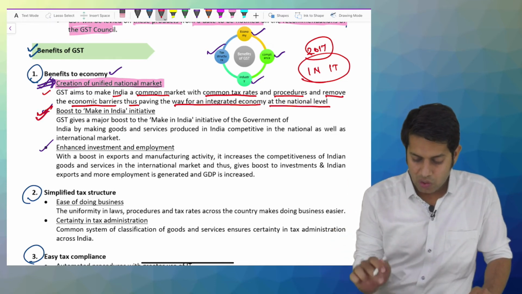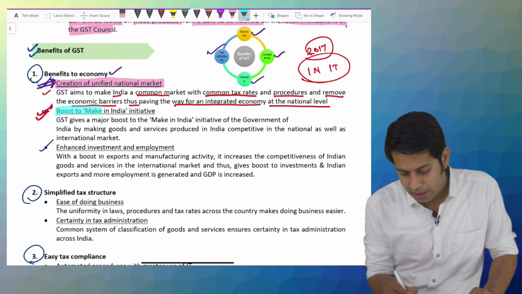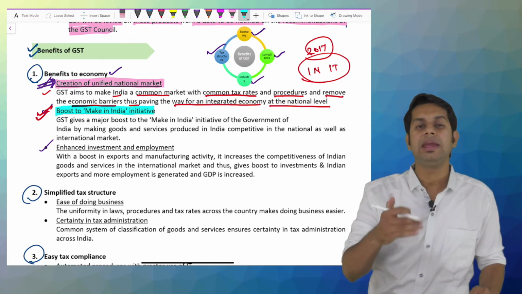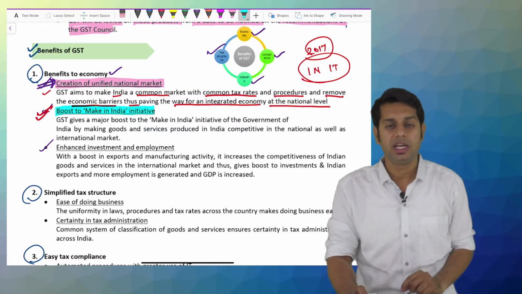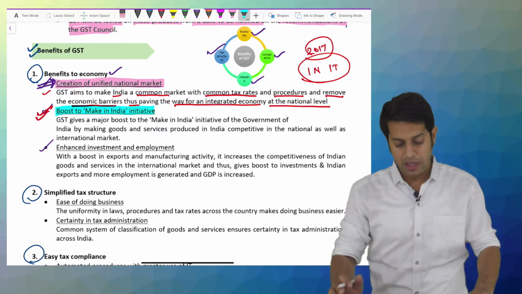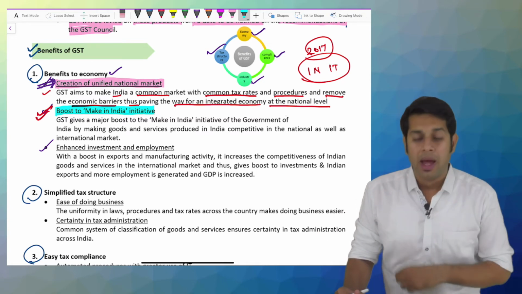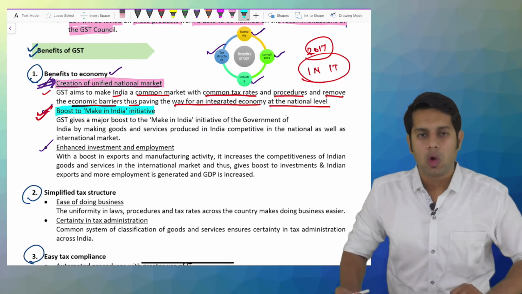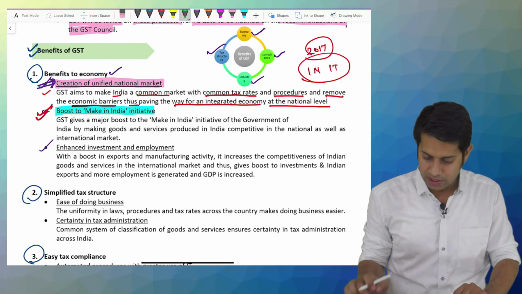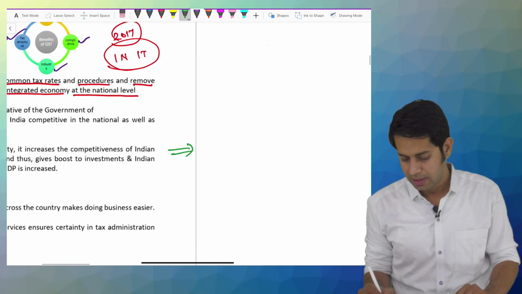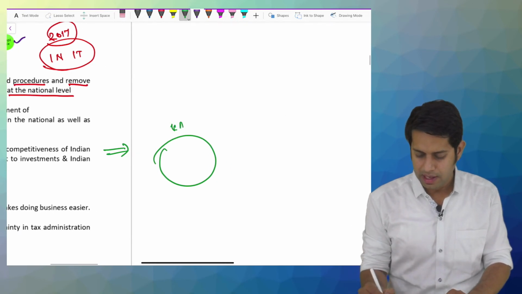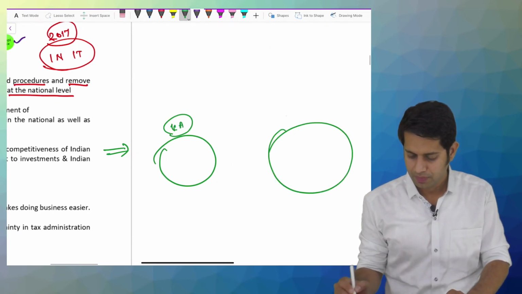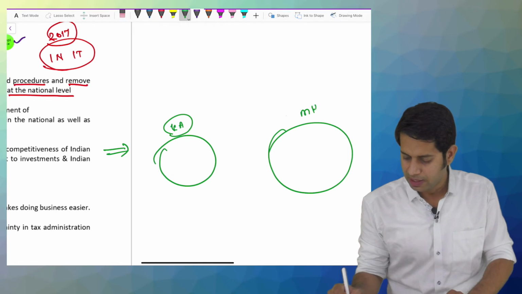Then because of the introduction of GST, it is going to boost the Make in India initiative. GST is there, no, that is going to boost the Make in India initiative. Sir, how is it going to boost the Make in India initiative? By making the market more competitive. Now, how, sir? Give me an example. We'll take a simple example. Karnataka, Maharashtra.